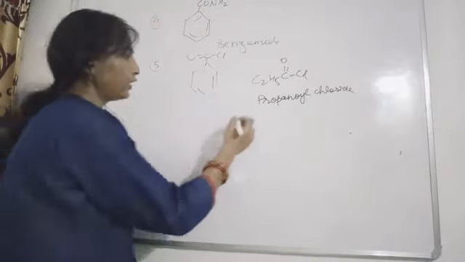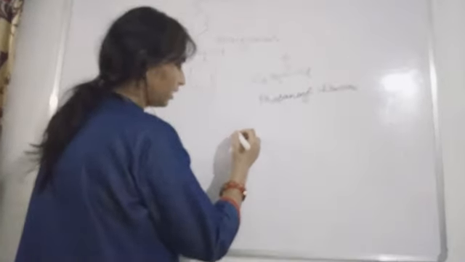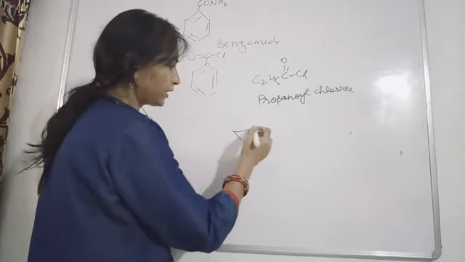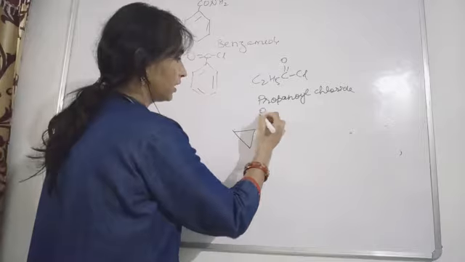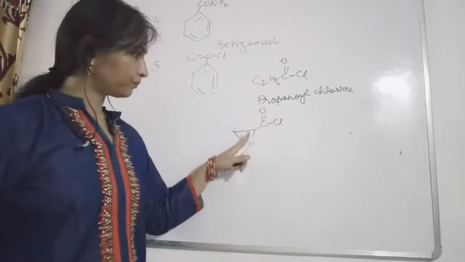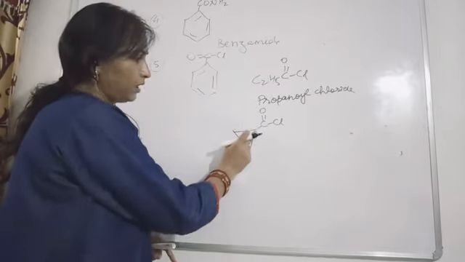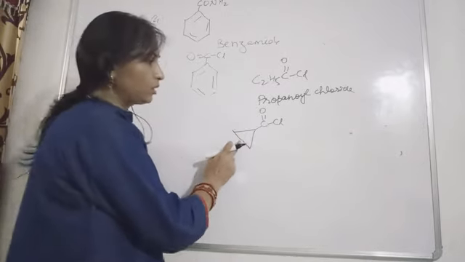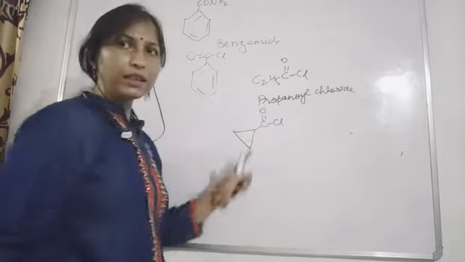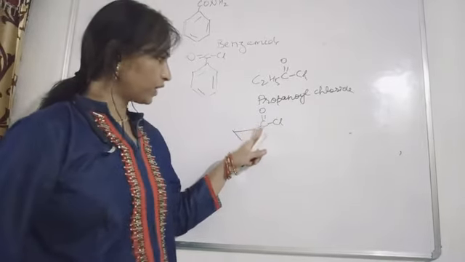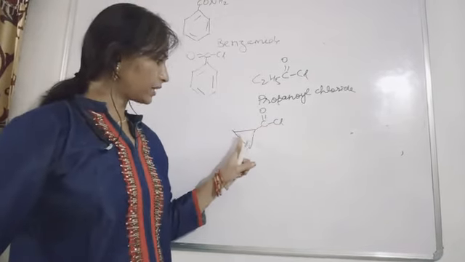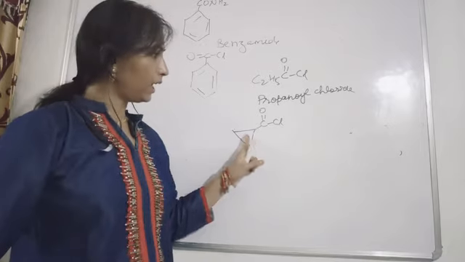Okay, and suppose it is attached with one cyclic group, and this cyclic group is attached with this COCl. Okay, so what will be the name of this compound? See, this is cyclopropane. So this name will be cyclopropyl carbonyl chloride. We use the word carbonyl because we are actually not counting this carbon in the chain. So in the main chain we are considering this cyclic ring as the main chain, and this main chain is only containing this carbon attached to the functional group. So what name are we going to give?